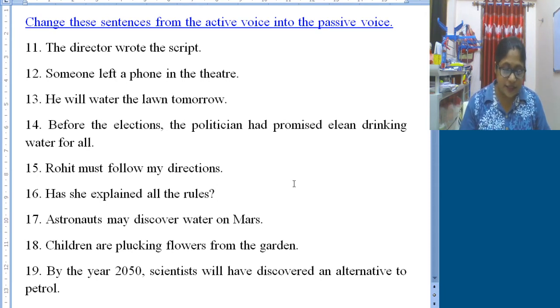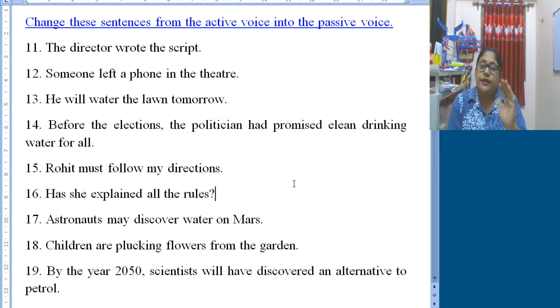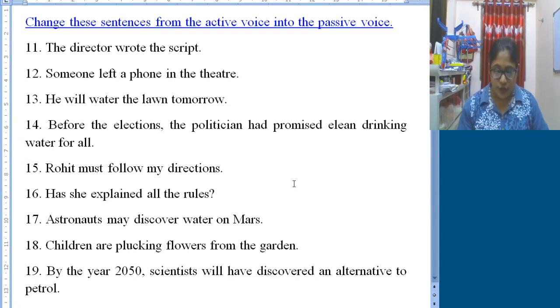Okay, because it is said has she explained, has she explained all the rules, it will be have all the rules been explained by her. Okay, because here with 15 and 16 I mix up. Okay, let it go. I'm sorry for that. So the basic structure will remain the same. Like, has she explained all the rules? This is the sentence in active voice. And in passive voice, what will be the change? Have all the rules been explained by her? Okay. So I think it's clear to you all now.